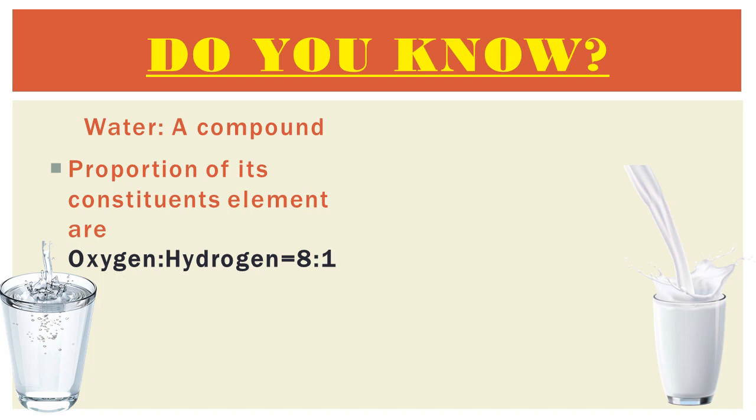Whatever may be the source of water, wherever we get water, the composition or proportion of its constituent elements, oxygen and hydrogen, is the same, that is 8:1. This is the proportion of oxygen to hydrogen in water. Oxygen is heavier than hydrogen in the molecule of water.